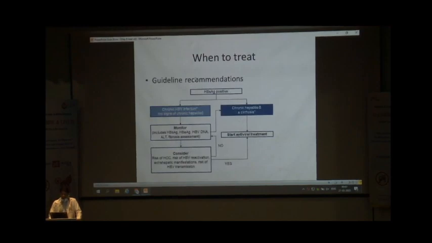So what are the guidelines for hepatitis B virus treatment? This is the EASL guideline published in 2018. They said that in patients with hepatitis B virus, if there is evidence of chronic hepatitis B, meaning ongoing inflammation with or without cirrhosis, they recommend starting the treatment. If there is no evidence of inflammation and no advanced liver disease, they suggest monitoring, and suggest treatment in specific populations like those with a family history of cancer, risk of hepatitis B virus reactivation, particularly in immune suppressed candidates, and extrahepatic manifestations of hepatitis B.